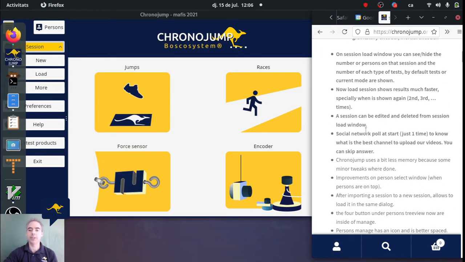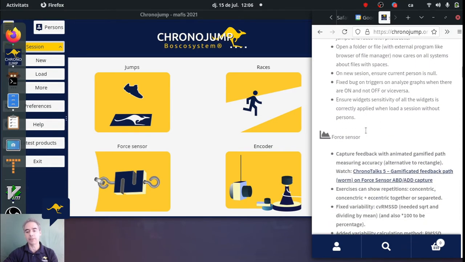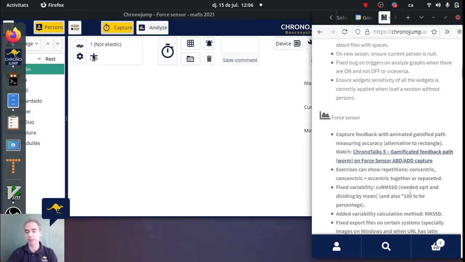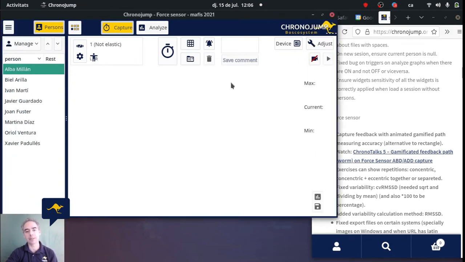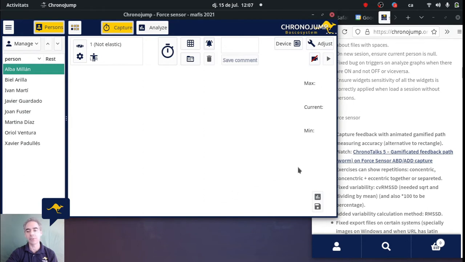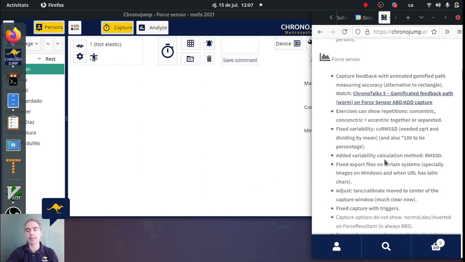More things that are interesting is that if we go to the force sensor, there is the gamified feedback. You have seen that video in ChronoTalks 5 where we have some feedback. That feedback is related to this bell here, and here you can configure the feedback and play with that worm, as you can see in that video that we recommend you again.